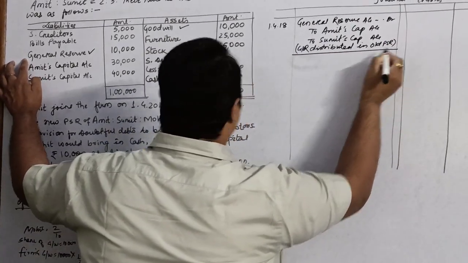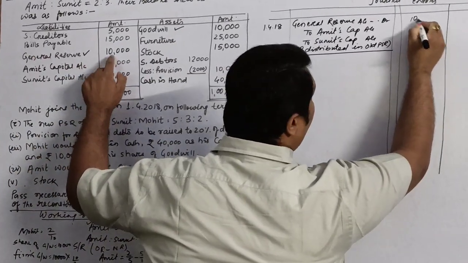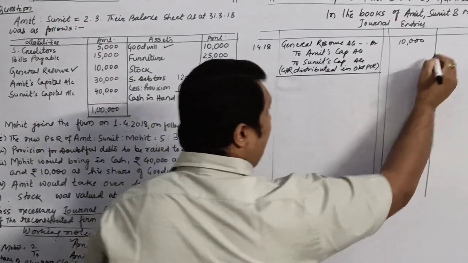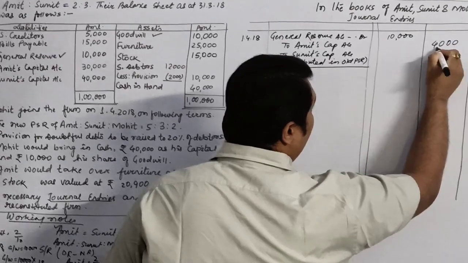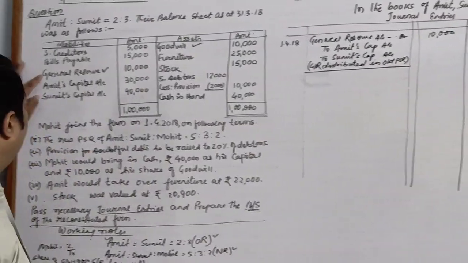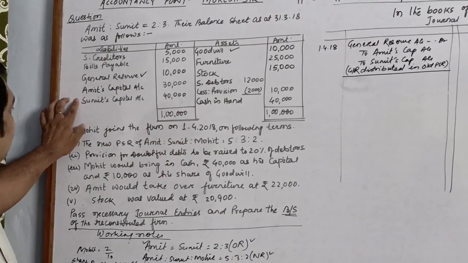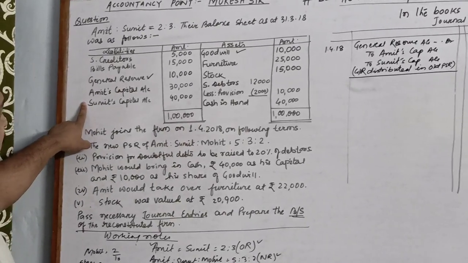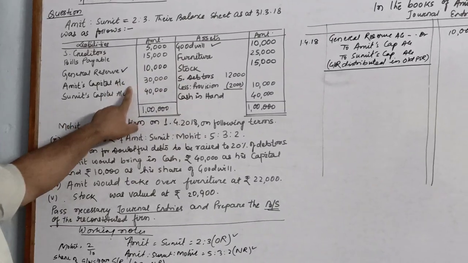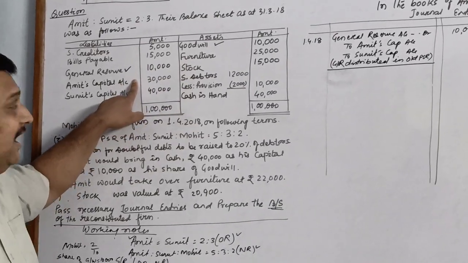General reserve is given at rupees 10,000 and the old ratio is given 2:3. So the share of Amit will be 4,000 and Sumit will be rupees 6,000. After this, these are the two capital accounts. We are not going to do anything with these two. Now come to the asset side. These two will go to the partners' capital as the opening balance.